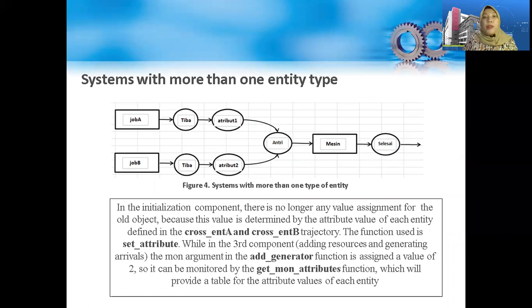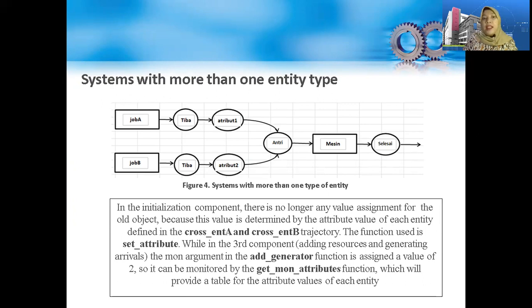Next, a system with more than one entity type. Figure 4 shows the system with more than one type of entity. You can see that there are two jobs or tracks we define in the research, job A and job B. Every job has a line for doing the systems.